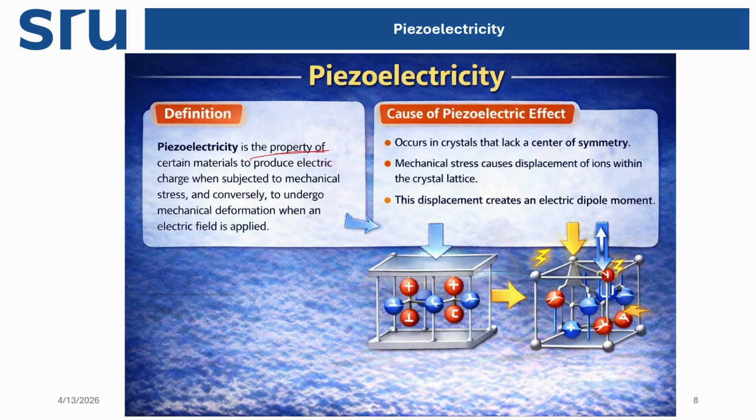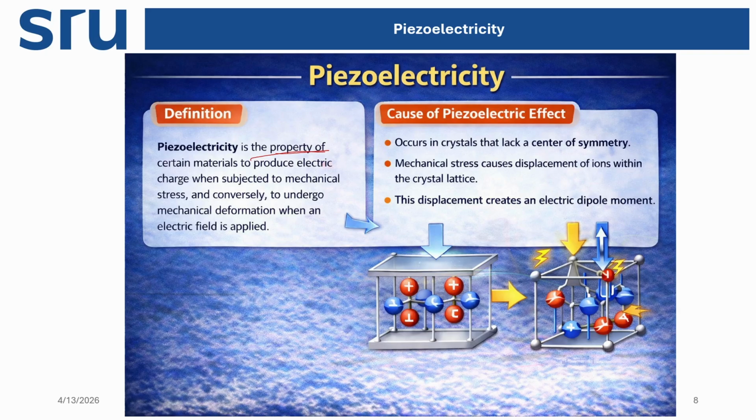Conversely, when you remove this stress, or remove the compression, mechanical deformation will happen when an electric field is applied. So this two-way behavior means we produce an electric charge when the material is mechanically stressed, and conversely it undergoes mechanical deformation when an electric field is applied.